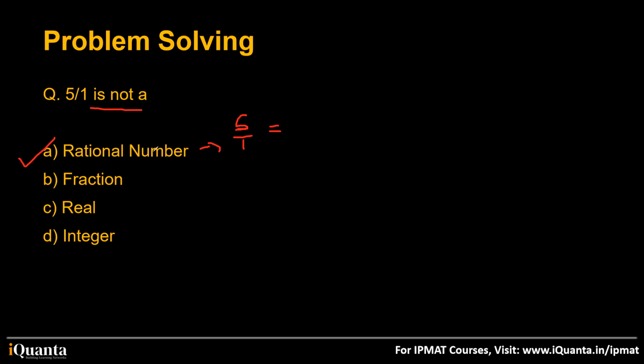So we'll always check, can it be written in the form of rational number P by Q? Yes, it can be written and Q is not equal to 0, so it is a rational number. Fraction 5 by 1 can be simplified to 5, right? So it has a numerator, there is no denominator. Real, every number is a real number except complex and imaginary. So it's a real number, right? Integer, yes, because 5 is an integer.